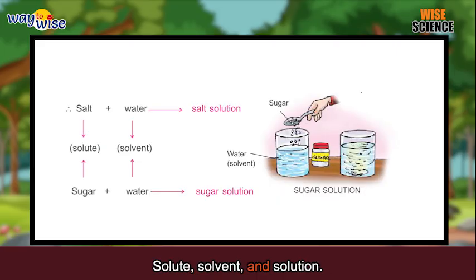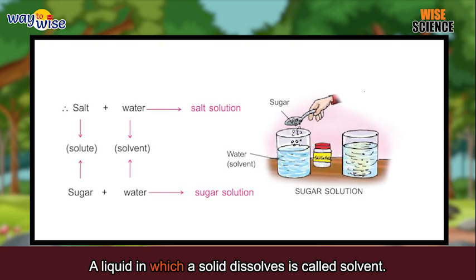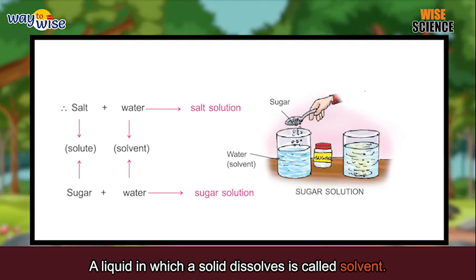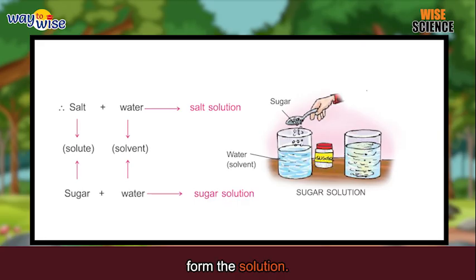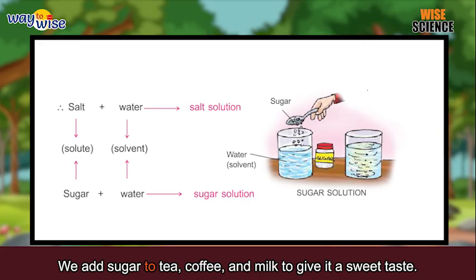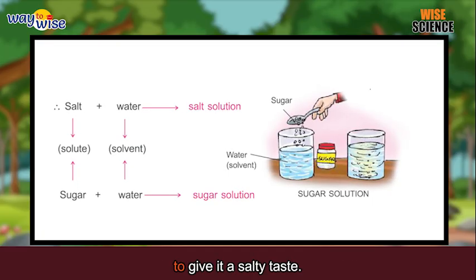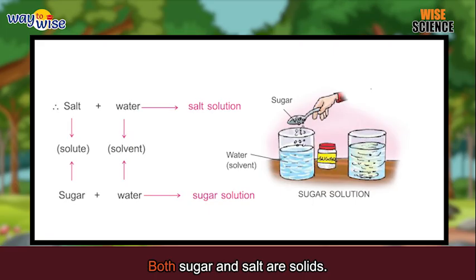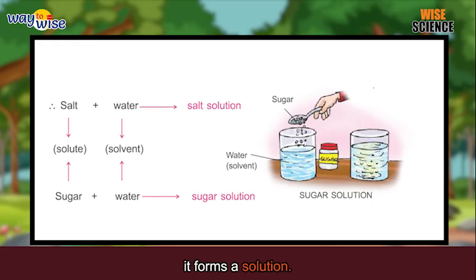Solute, solvent, and solution. A solid that dissolves in a liquid is called solute. A liquid in which a solid dissolves is called solvent. The solute and solvent together form the solution. We add sugar to tea, coffee, and milk to give it a sweet taste. We add salt to lassi and jaljeera to give it a salty taste. Both sugar and salt are solids. When a solid dissolves in a liquid, it forms a solution.